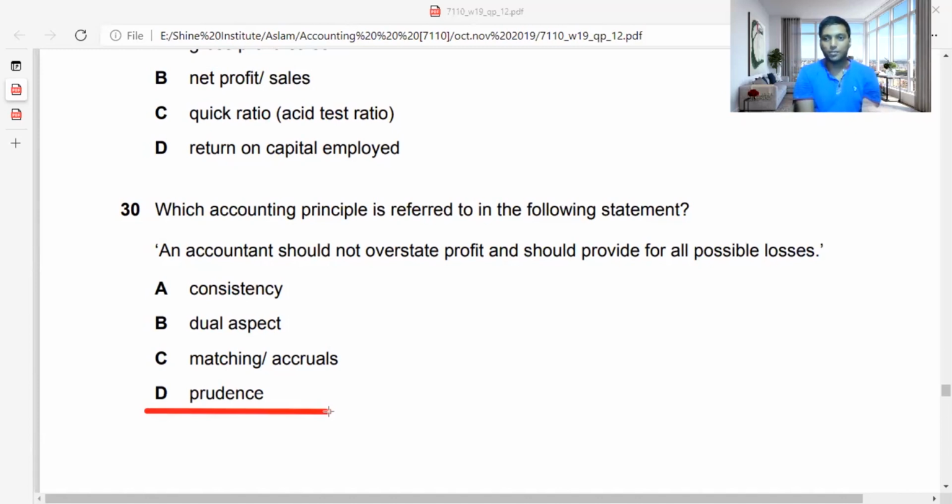With that, we are ending this session today. I hope I have given you some idea of what we need to do in the 2019 October November paper. You need to understand one thing, guys. With a lot of tight schedule, I'm trying to teach something for you. So try to take maximum use of it.